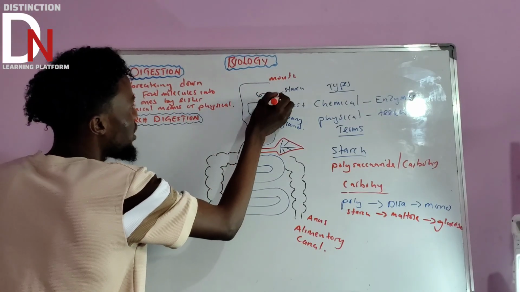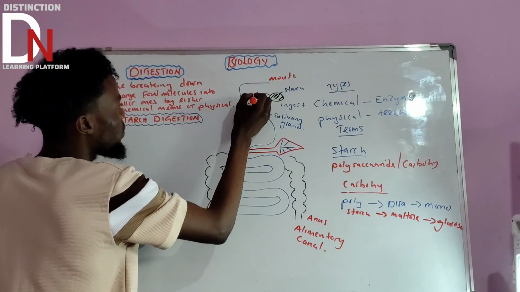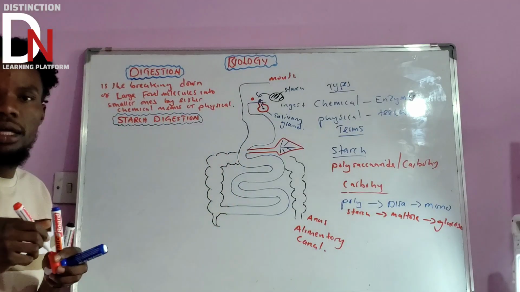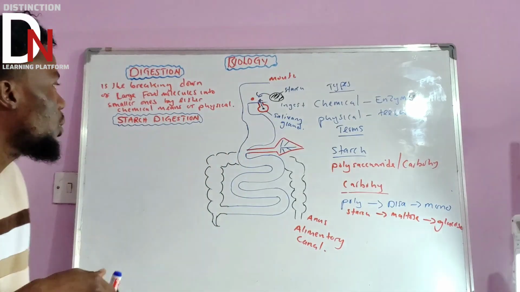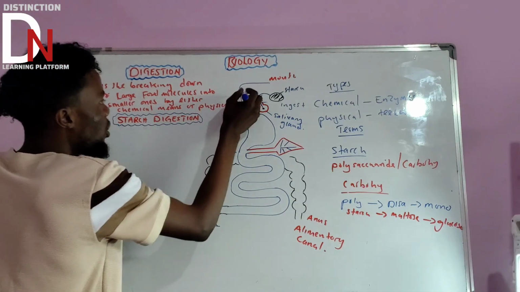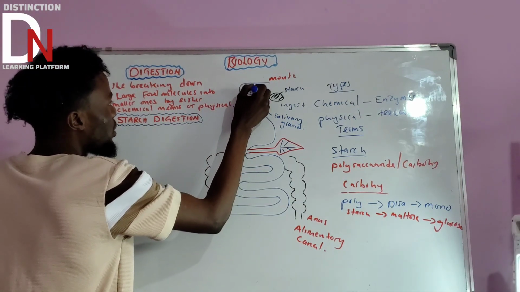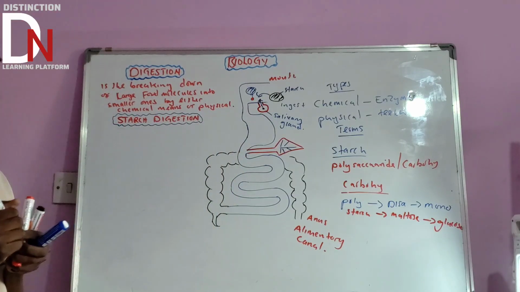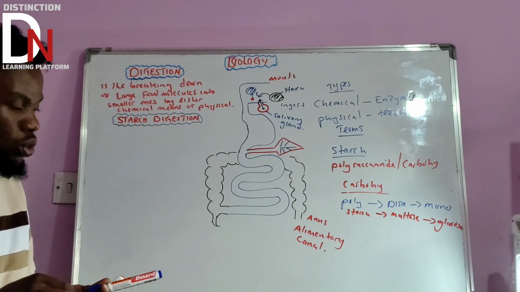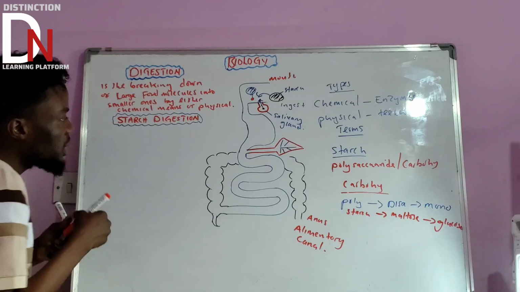So the moment this food bolus is here, the salivary glands are going to produce salivary amylase. So we'll write that one. The moment you put this bolus of food here, salivary amylase will come and start doing something to the food molecules. You need to understand that. So let us write this.